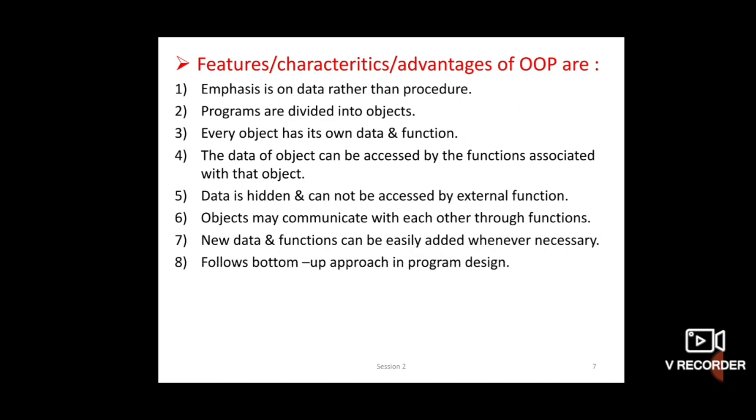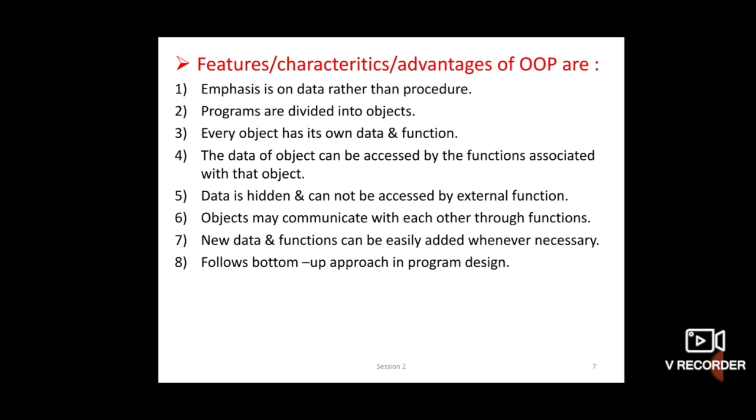And last one is follows bottom up approach in program design. Bottom up approach means first write all functions in that program, then finally write the main program. You know very well that when a program is compiled or run, the pointer first goes to the main program.